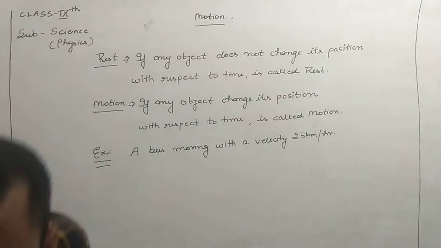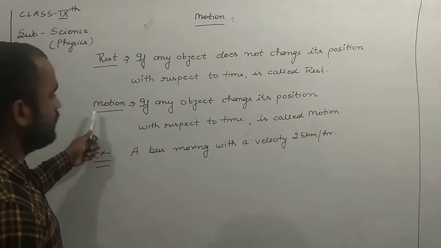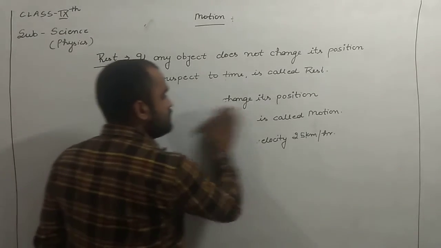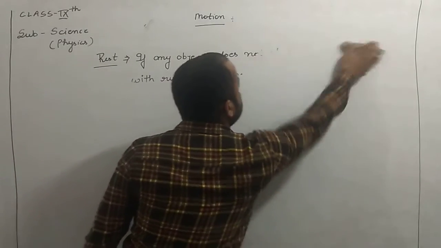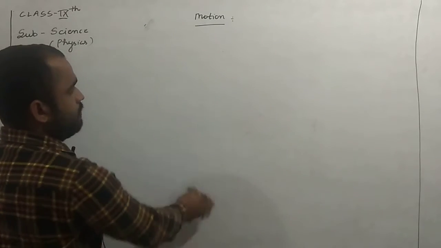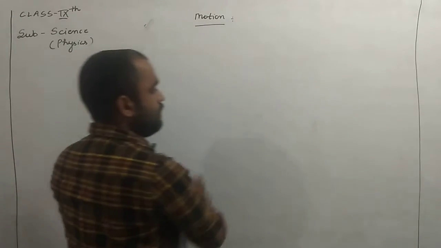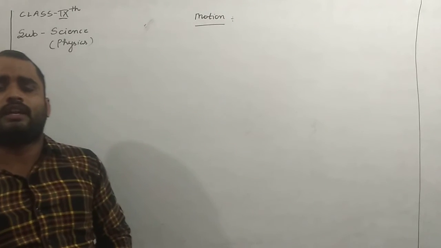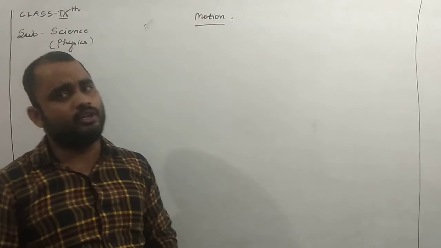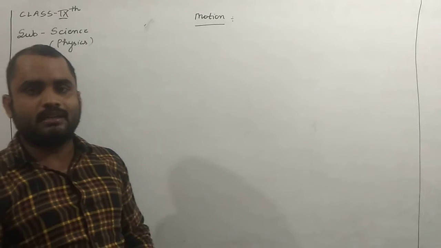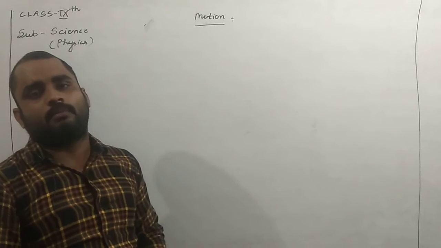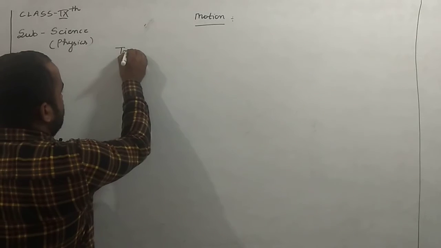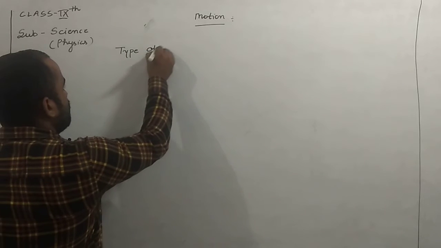Yes guys, we have discussed rest and motion. Another topic we will discuss is the types of motion. There are only two types of motion in class 9, which are known as uniform and non-uniform motion. But in general there are 5 types of motion: rectilinear, oscillatory, translatory, uniform and non-uniform. But in class 9, we will only discuss uniform and non-uniform motion. So the topic is types of motion.